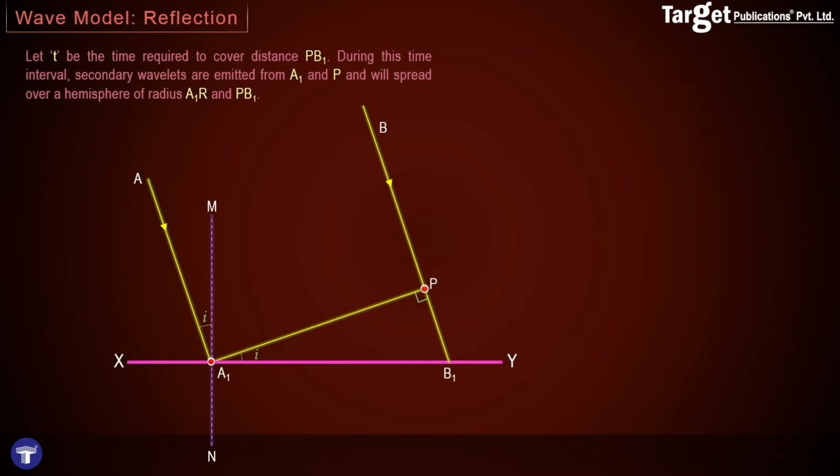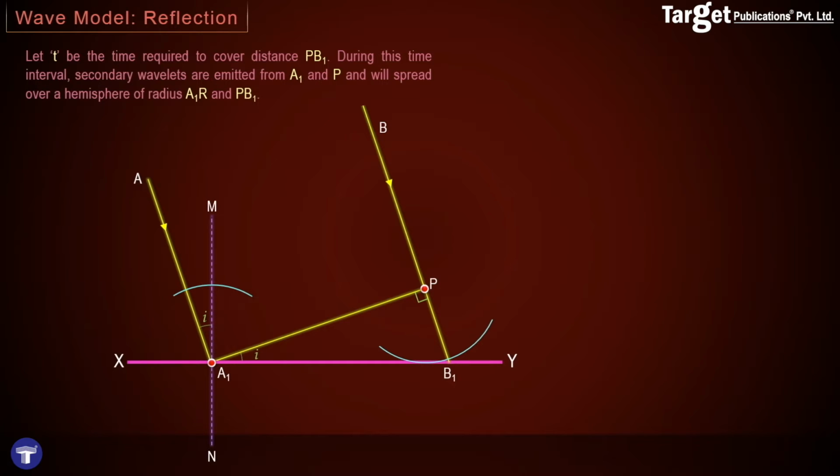Thus we say that if t is the time required for the wave to travel from point P to B1, then in the same time period we have to draw the wavefront at point A1 to show what is the distance travelled by the wave at A1. And thus what we do is we take a compass, and this compass has a radius equal to PB1, and we draw the secondary wave at B1. This is the wave as it reaches reflecting surface XY after time t. We are going to take the same radius and draw a secondary wavefront at point A1 as well.